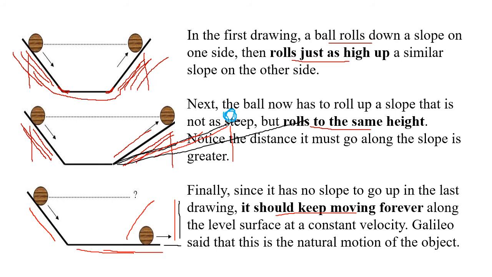So Galileo said this is the natural motion of the object. That once the body is in motion, it should remain in the same motion forever and ever. Then we ask the question, then why doesn't the body remain in the same motion forever and ever? It is because of friction. So friction is a force which Aristotle did not consider but Galileo considered.